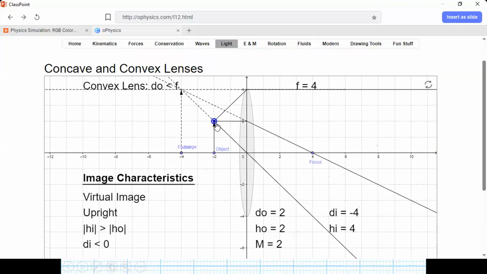You extend these two. You see that the extended ones will intersect in front of the convex lens. So the image is going to be virtual. Why virtual? Because it is created by the extension of the refracted light. It is upright, and the size of the image is bigger than the size of the object. Okay? Again, you need to play with this.